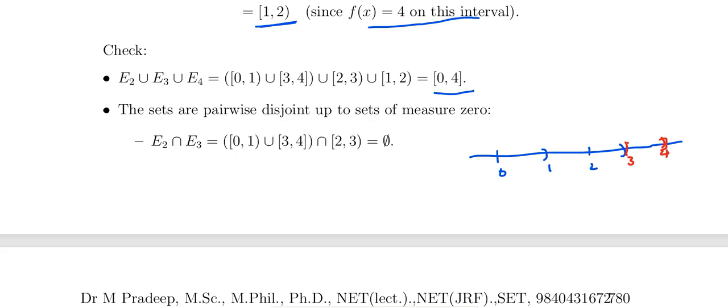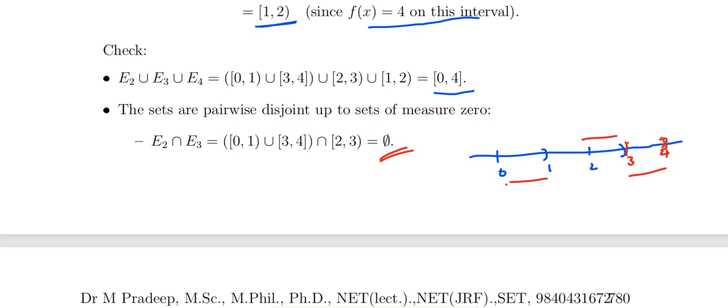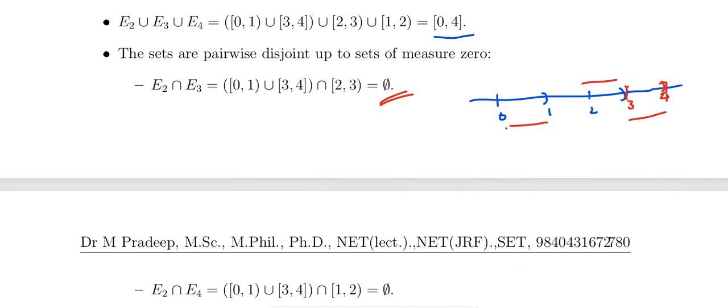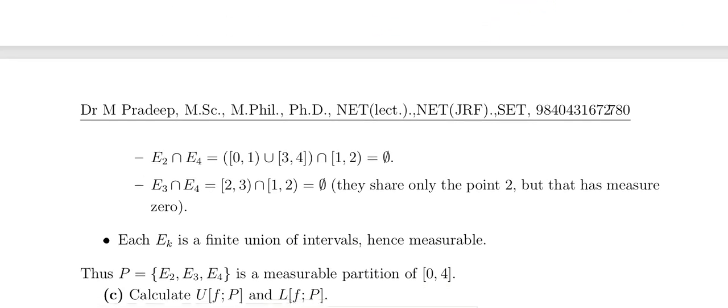So what is the intersection of this one? This is the intersection of 0,1 and 3,4 with 2,3. The intersection with 2,3 has no common elements, so the intersection is empty. The measure of the empty set is 0.